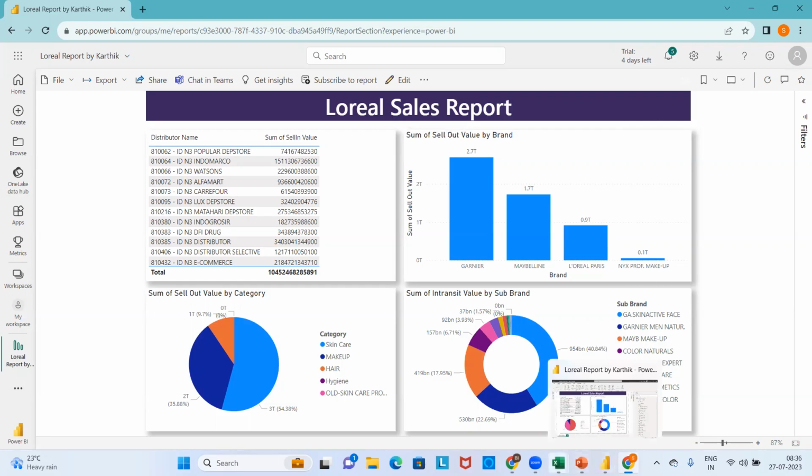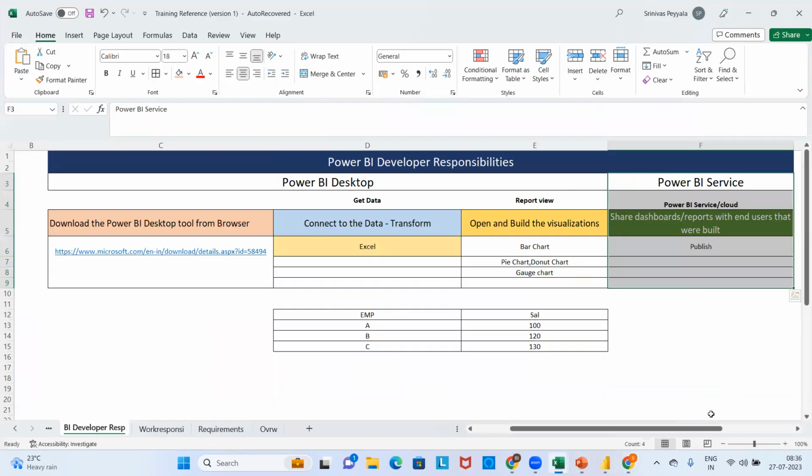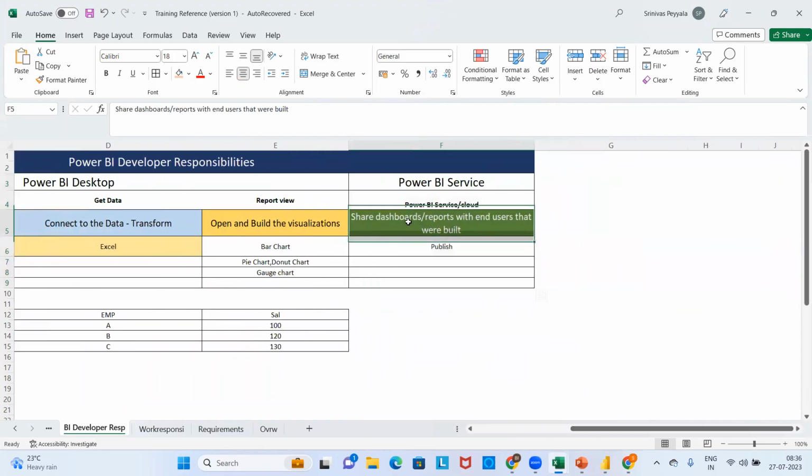Now, 90% of Karthik's work is done. He published the report to the Power BI service. And what is his end goal finally? After publishing it, what is he supposed to do? Simply publishing the report will not inform the client, so he needs to inform the client in some way. We need to update the user that Karthik has created the report and published it. But as a client, I don't know. I did not get any notification that he has published the report or that he has completed his development.